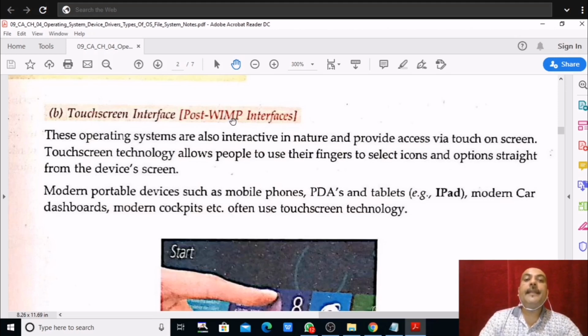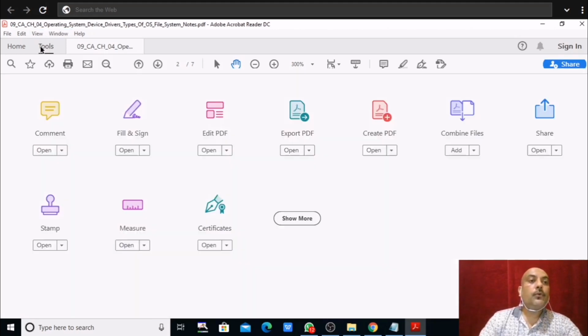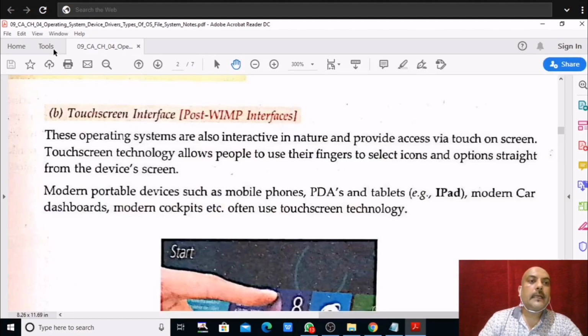Windows icons, menus. Menus are here in tools, they came back to the tab, to home. Menus and pointer. This is pointer. This is pointer. The palm is appearing now. Here see this arrowhead, right? So this is pointer. So GUI is known as WIMP, Windows, icon, menu and pointer, and touchscreen is known as post-WIMP interface.